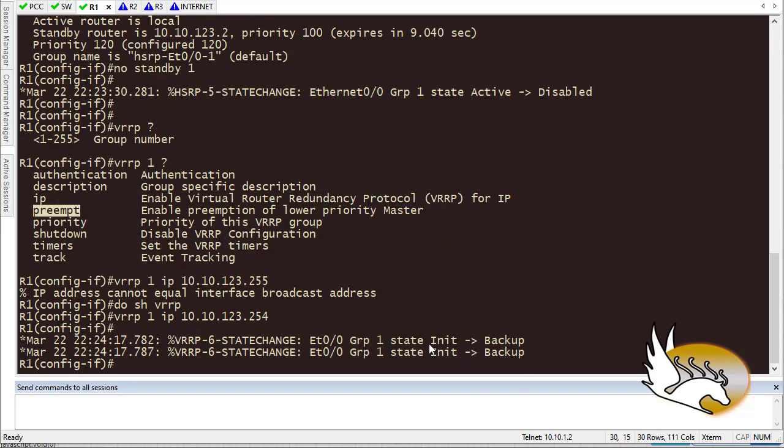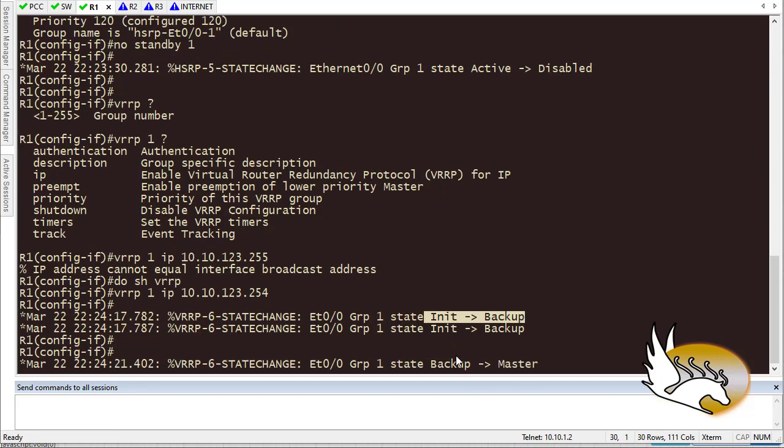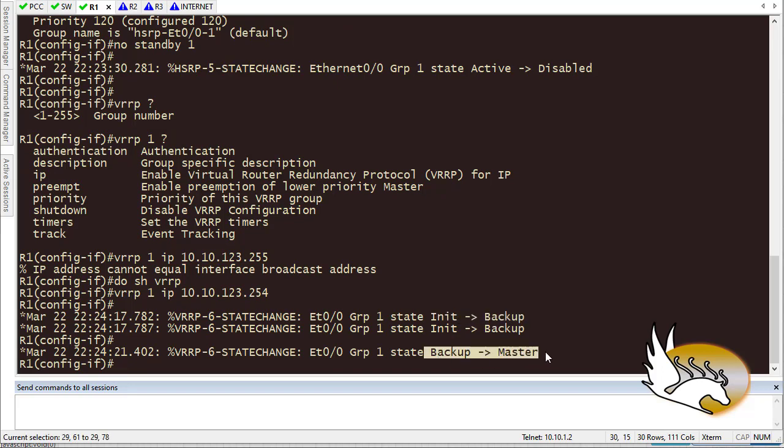Now you see that it says I am in backup mode, but after some time it is going to go into master mode. So the difference between this and HSRP is in the messages as well. We have active and standby in HSRP. We have backup and master in VRRP. I'm not going to configure the other one.